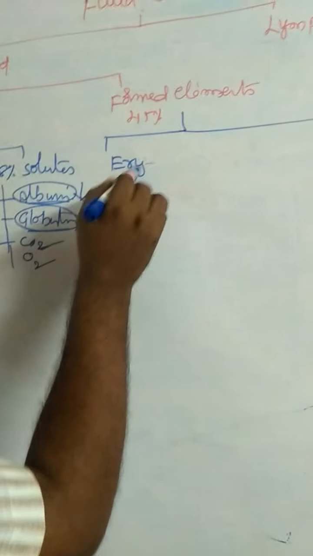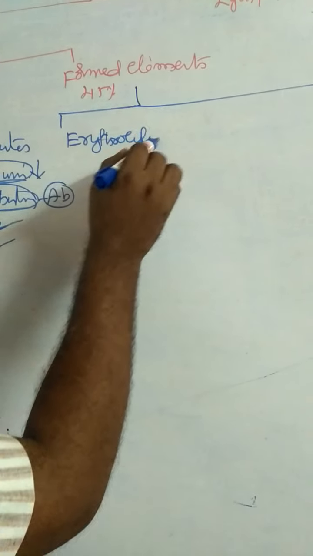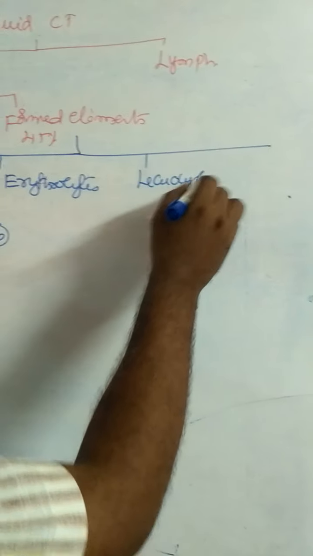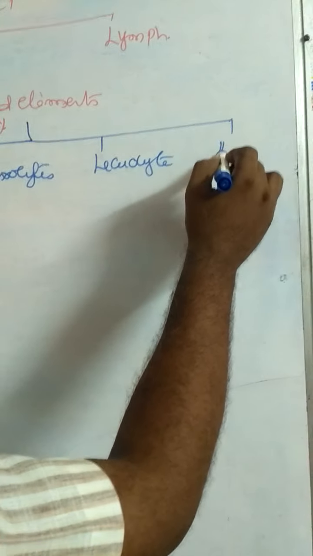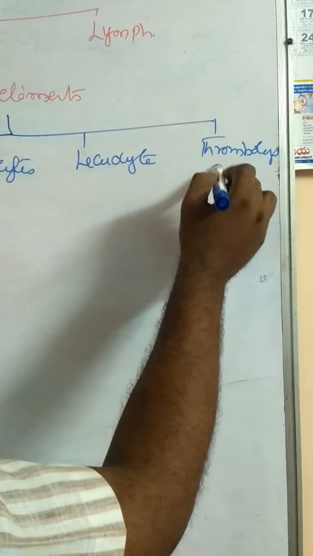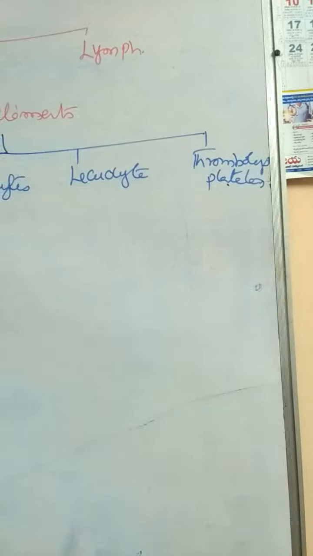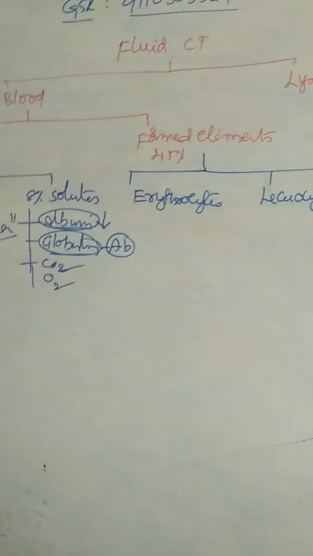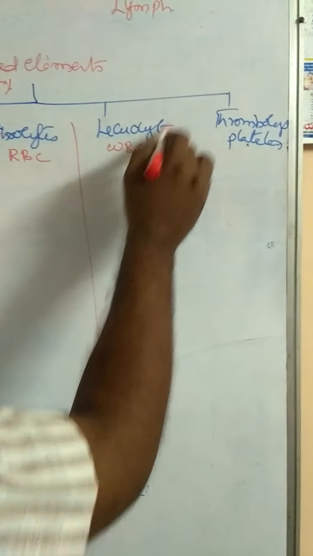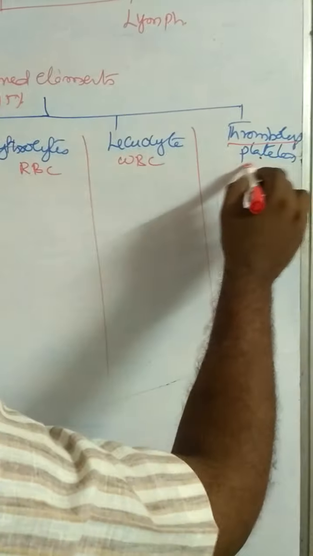And coming to formed elements, there are 3 types: erythrocytes, leukocytes, and the last one is thrombocytes or platelets. Erythrocytes are also called RBC. Leukocytes are also called WBC. Thrombocytes are also called platelets.